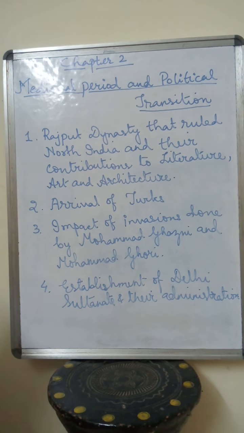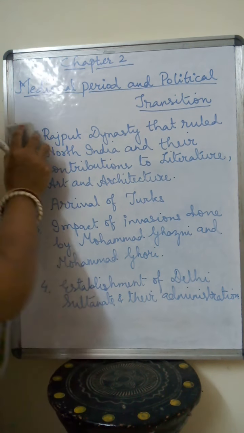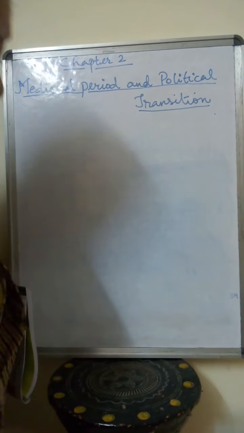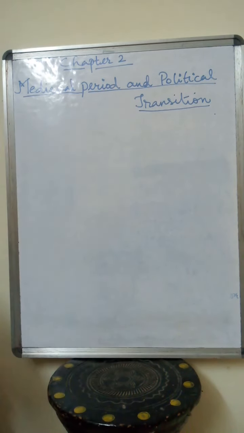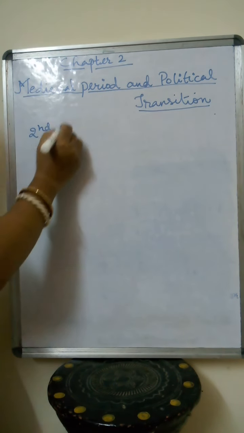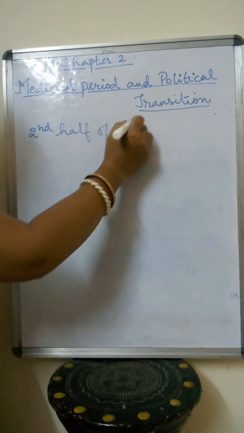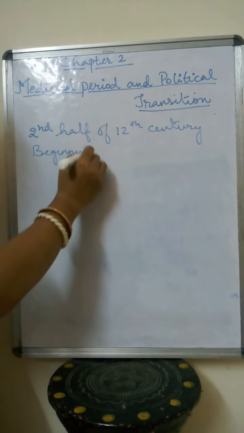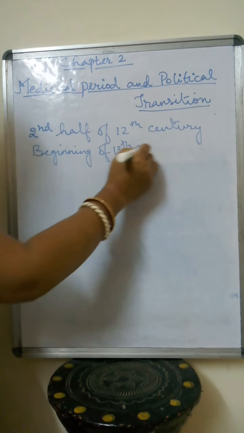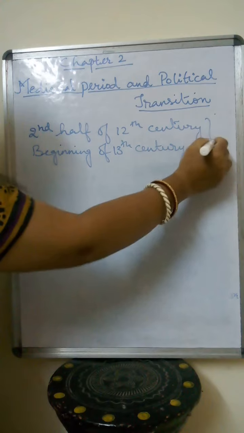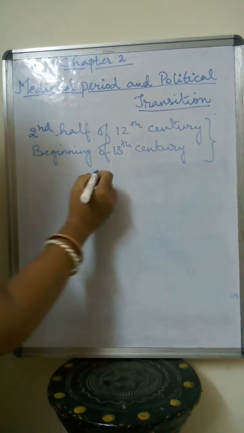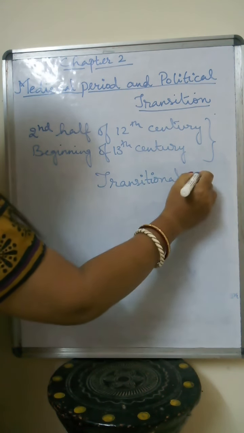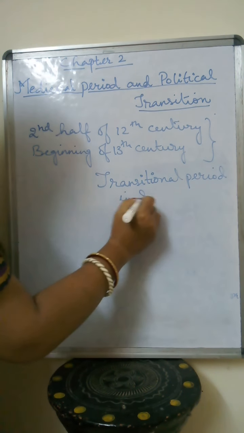Now, as it is given in your book, the period between the second half of the 12th century and the beginning of the 13th century is called in Indian history the transitional period.